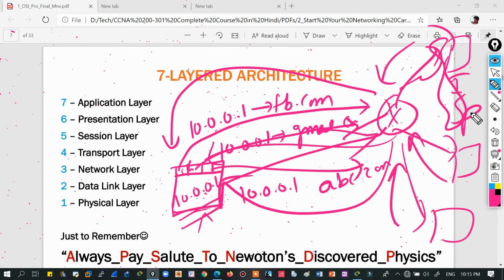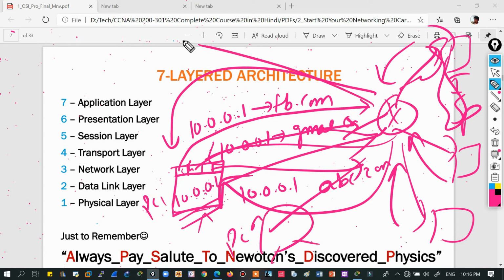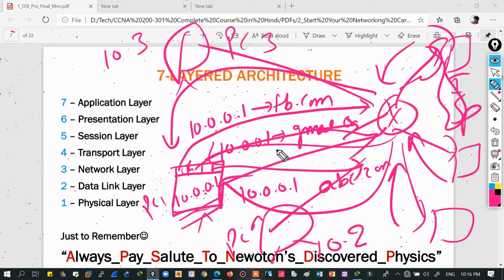Suppose there were multiple PCs in my network, PC1, PC2, maybe PC3. To reach this PC we will use IP 10.2 rather than 10.3. So it is clear these 3 requests are for this PC only.